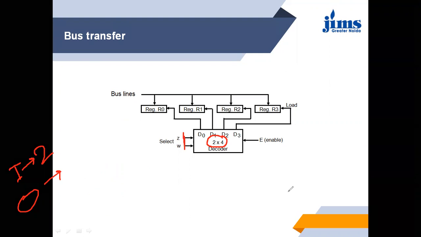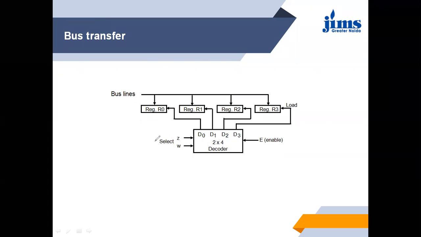So when we have to transfer this data by using D0, D1, D2 or D3, the selection line decides which of D0, D1, D2 or D3 we have to use. Suppose this is 0, 0.